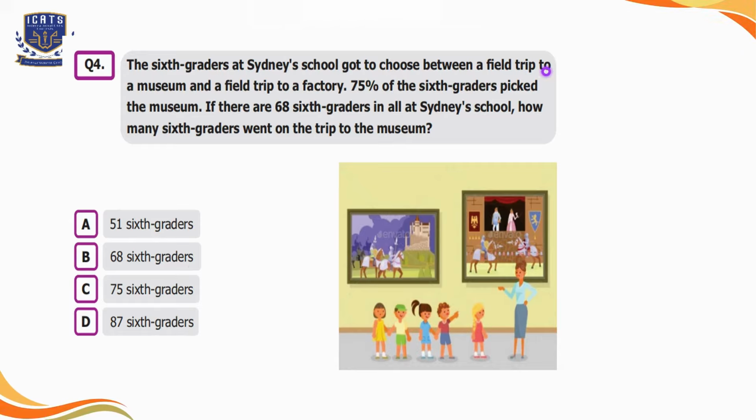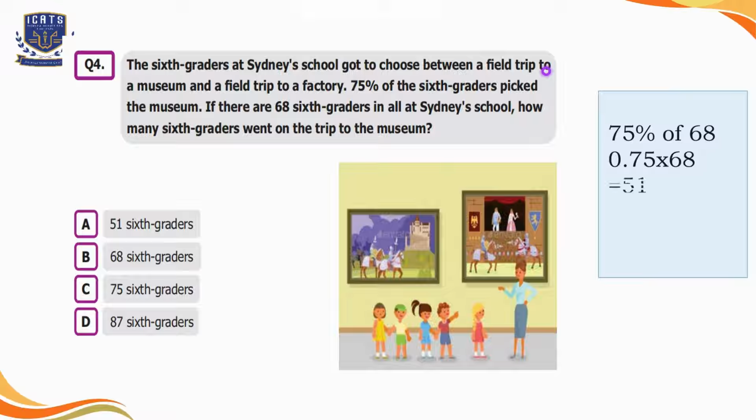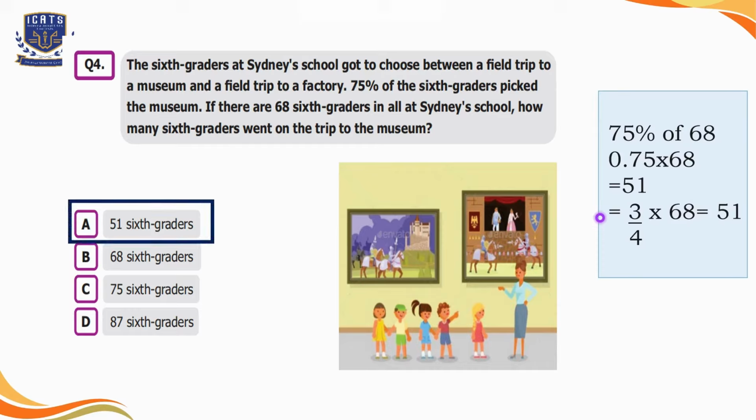So here we have to find out 75% of 68. We can use any method, percentage or decimal. If we convert 75% into a decimal, the number will be 0.75, and if we multiply it by 68, the answer will be 51. Even if we convert 75% into a fraction, it will be 75 by 100, which can be written as 3 by 4. If we multiply this fraction by 68, the answer will still be 51. So we will select option A. 51 sixth graders chose the trip to the museum.